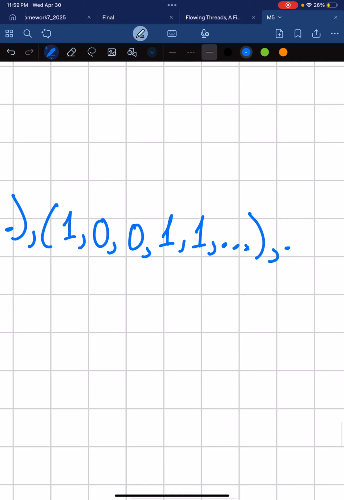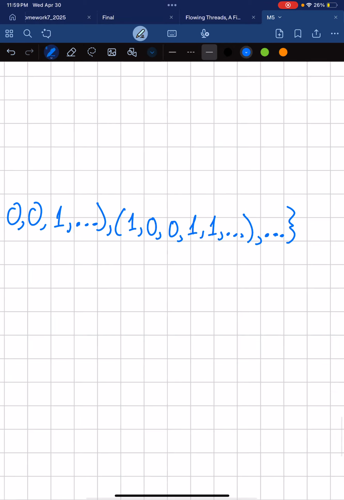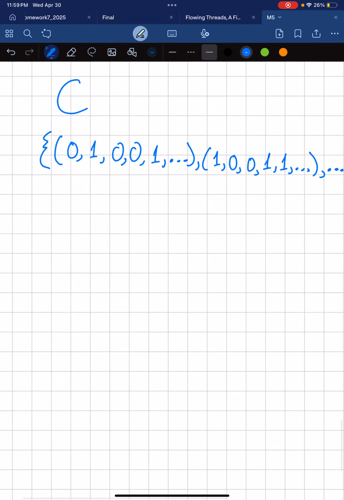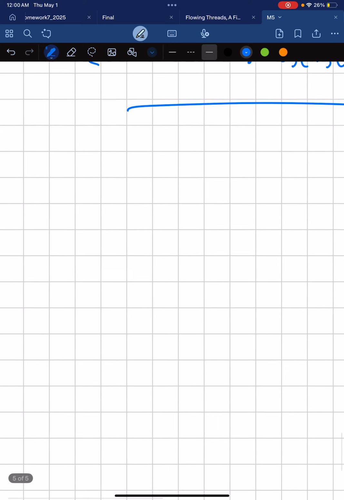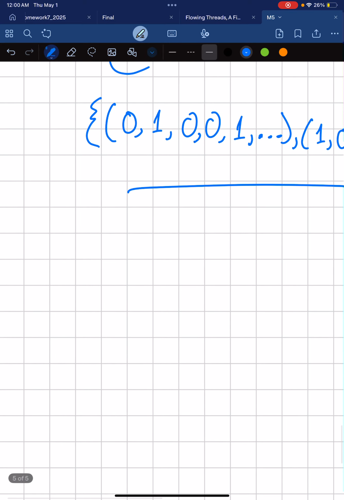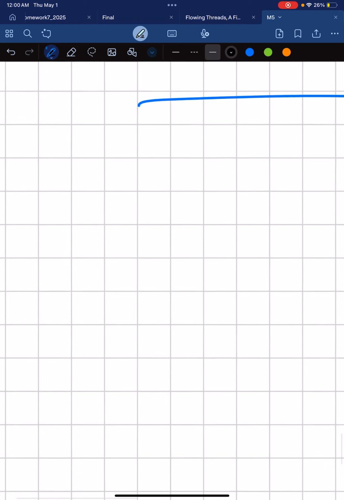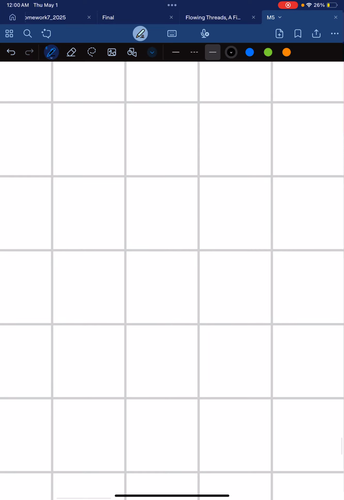And C is the set of every single binary string that we can think of, right? So we're going to prove that this is uncountably infinite, and we're going to do so using magic, and the proof is left as an exercise with the grader. Just kidding. That would be fun, though.